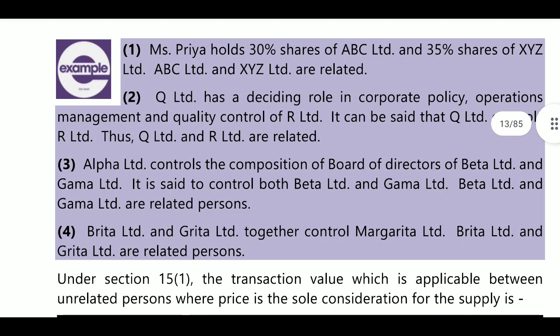Next, Alpha Limited controls the composition of the board of directors of Beta Limited and Gamma Limited. It is said to control both Beta and Gamma Limited. Beta and Gamma are related persons. One person is controlling the other. They both are included as related parties.